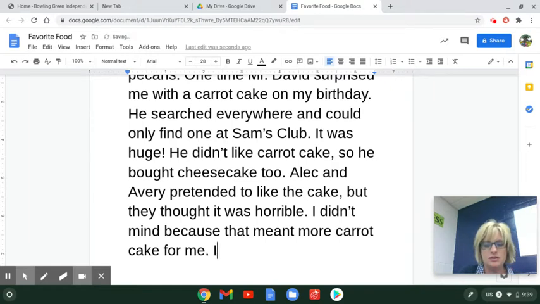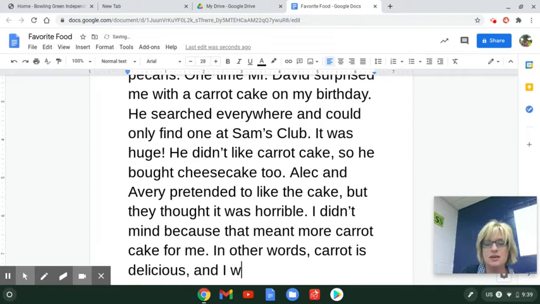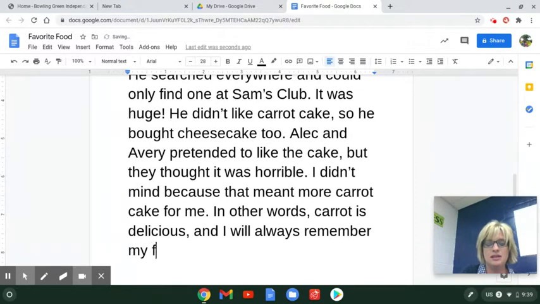In other words, I think I've given lots of stuff. In other words, carrot cake is delicious. And I'm going to make another compound sentence. And I will always remember my family tried to love it too.